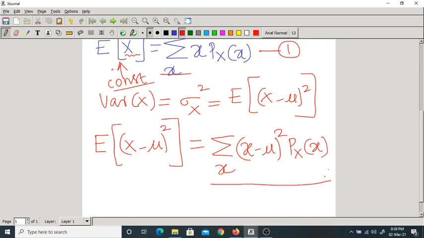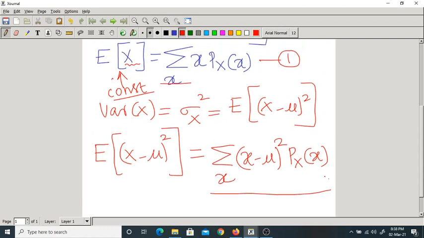Now this is the formula of expectation. Just try to understand things logically; there is no need to remember any formulas here. You know this formula. In place of capital X, here I have x minus mu whole square. Whatever is here, I have written here.